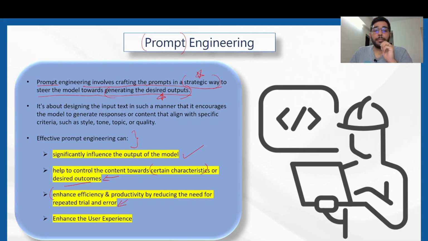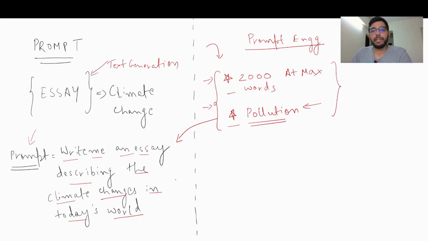Also, prompt engineering will enhance efficiency and productivity by reducing the need for repeated trial and error. In this particular example, let's say I had gone with the engineered prompt in the first place; I would have got the desired output in the first go, or let's say in the second go at maximum, right?